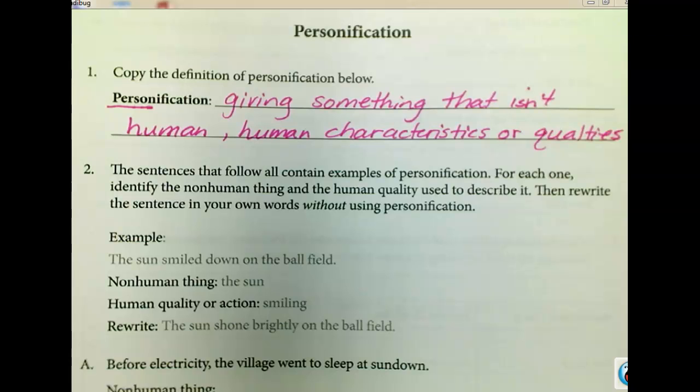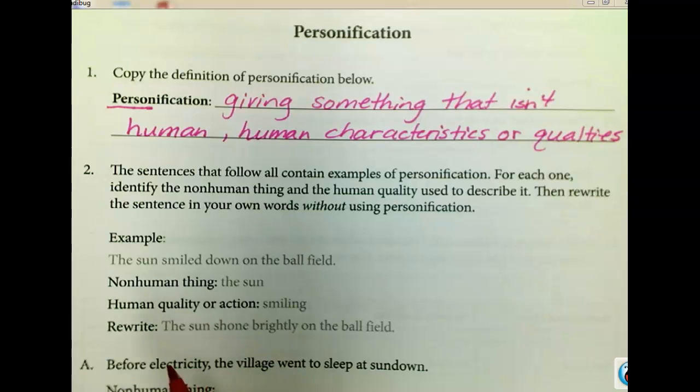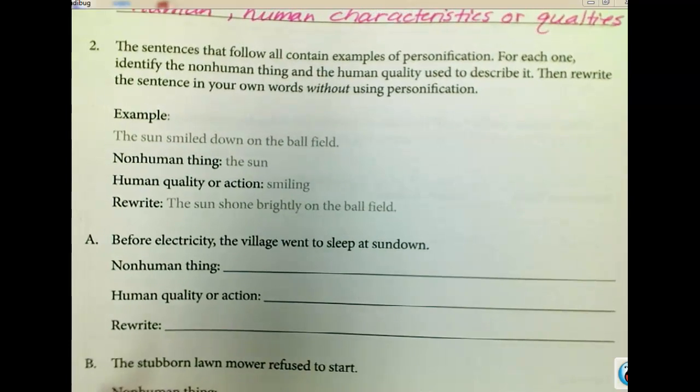So the example is, the sun smiled down on the ball field. The non-human thing is the, very good. The human quality or action is the fact that the sun is doing what? Mr. Sun, Mr. Golden Sun, please shine down on me. Do you know that song? Okay. He's smiling. The sun is smiling. The human quality or action. Rewriting it without the human quality or action would be: the sun shone brightly on the ball field. So what it wants you to do for the following is to describe each one of these.